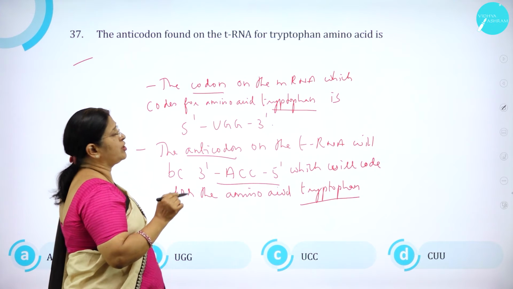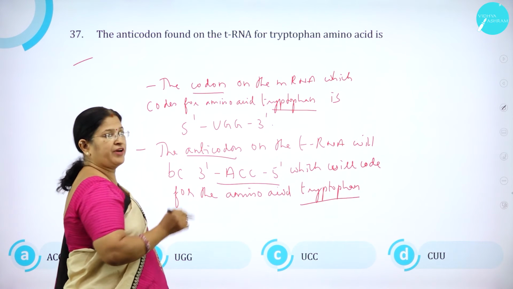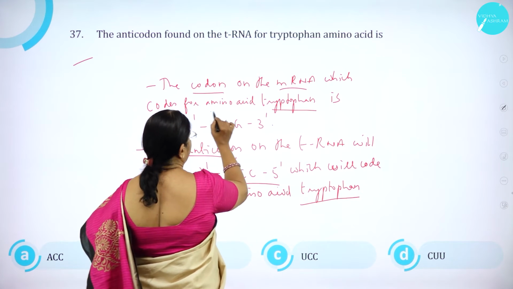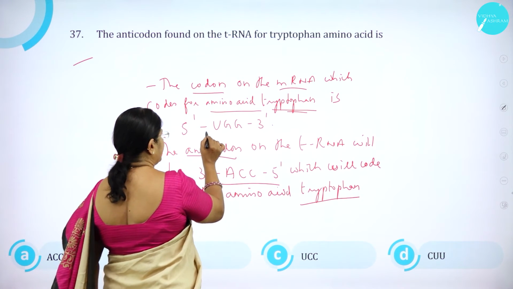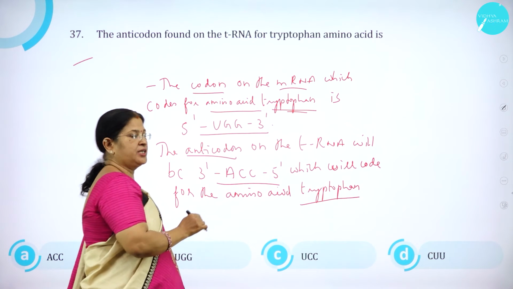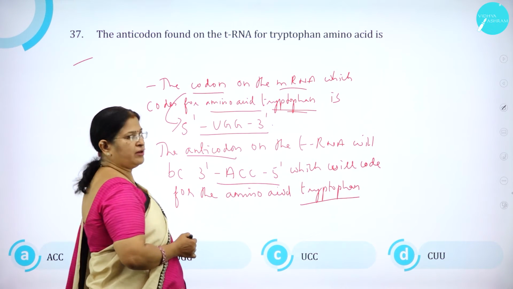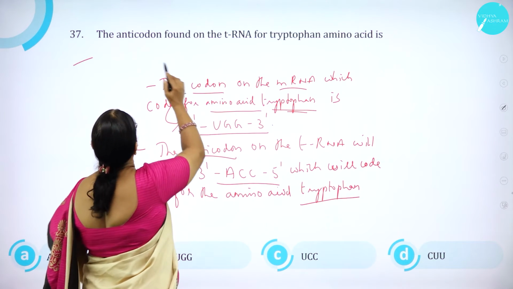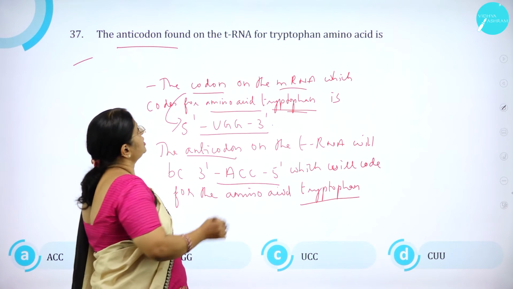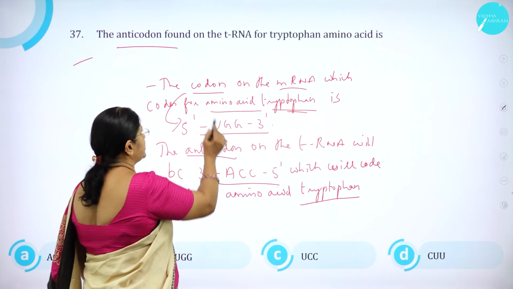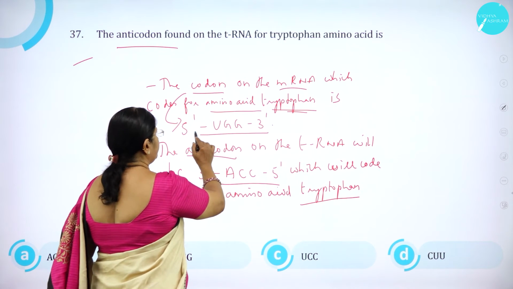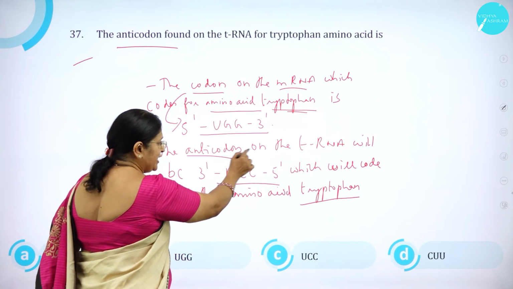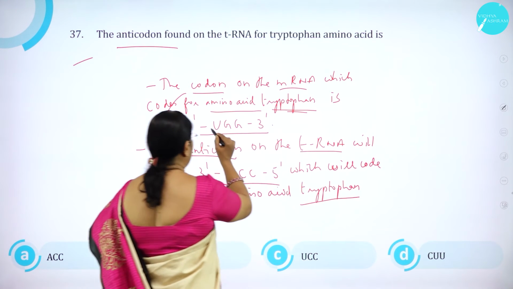Moving on to question number 37. The anticodon found on the tRNA for the amino acid tryptophan is: The codon on the mRNA which codes for tryptophan is 5'-UGG-3'. They have asked what is the anticodon found on the tRNA. The codon on mRNA is 5'-UGG-3'.